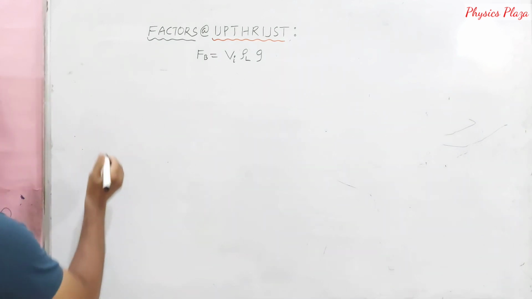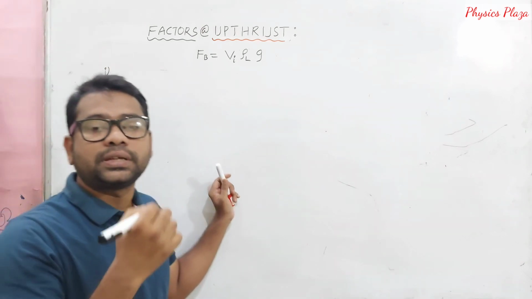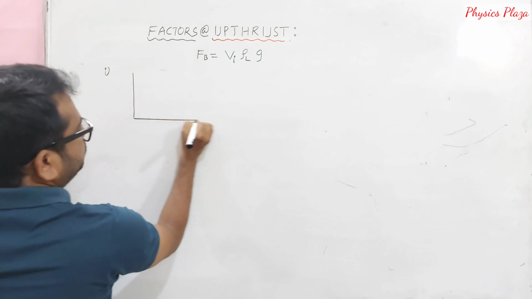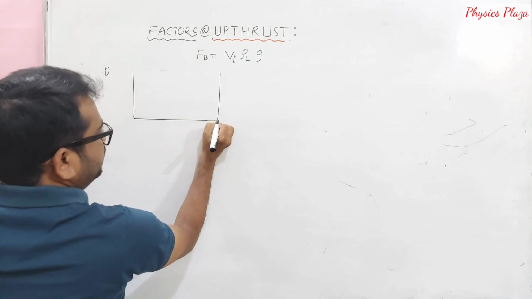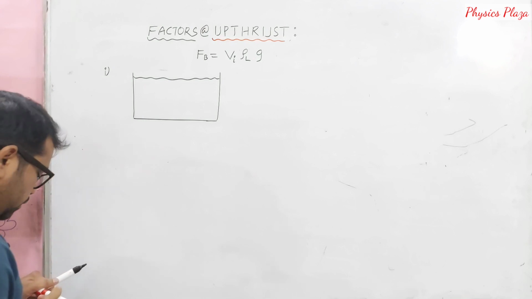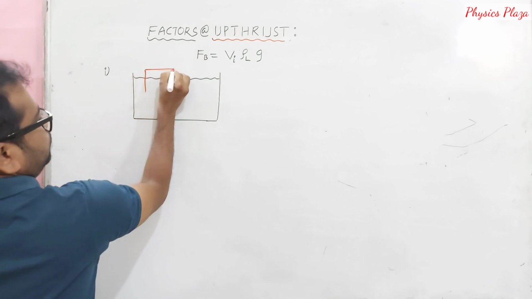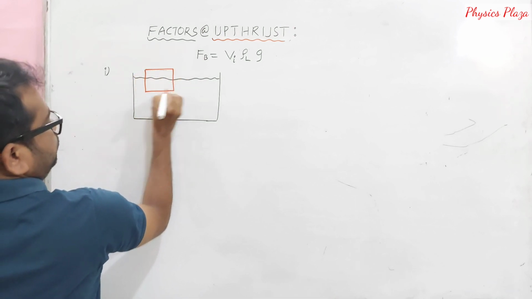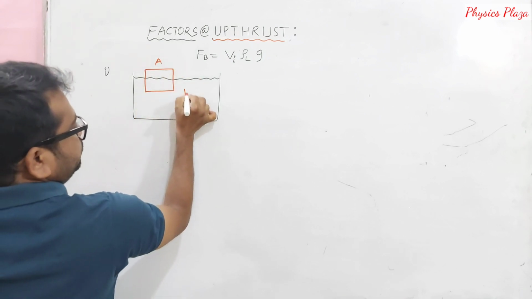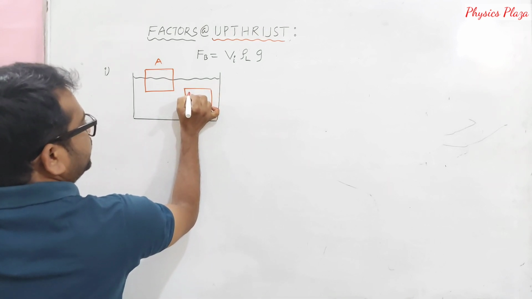Okay, fine. Now children, let us see the first factor on which upthrust depends. For example, let us take here a container in which a liquid is taken. In this, let us take two bodies, body A and body B. Both are identical bodies.